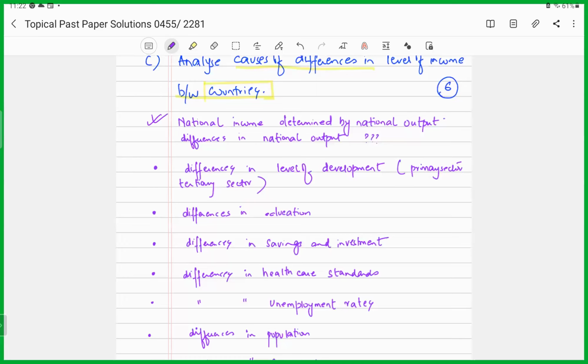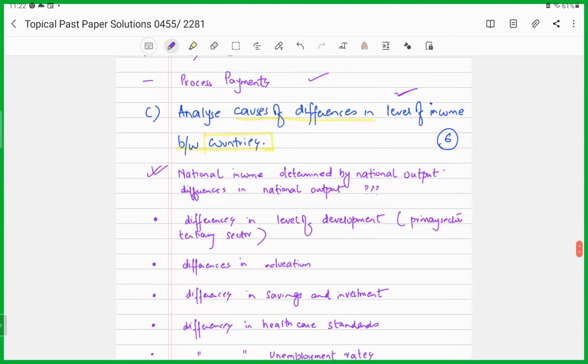Similarly, the higher the education in a country would be, the more skilled and talented its labor force pool would be, right? So this means the productivity would be high. When productivity would be high, what would happen? The output levels would be high. So when the output levels would be high, they'll be producing more, they'll be selling more, they'll be exporting more. As a result, the income levels would be relatively high.